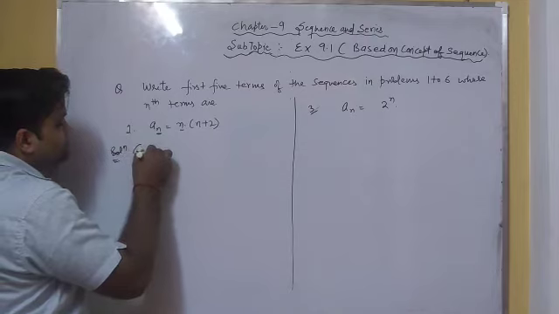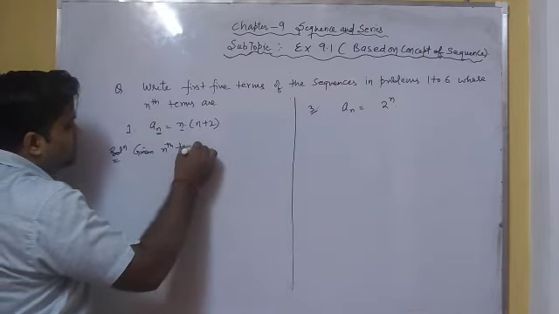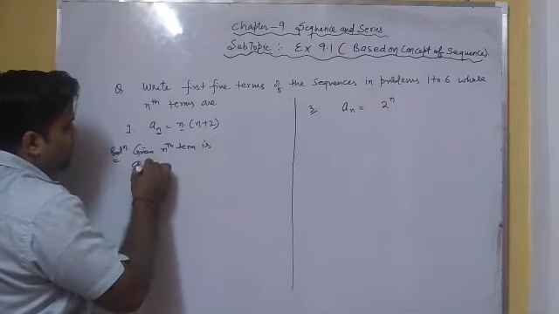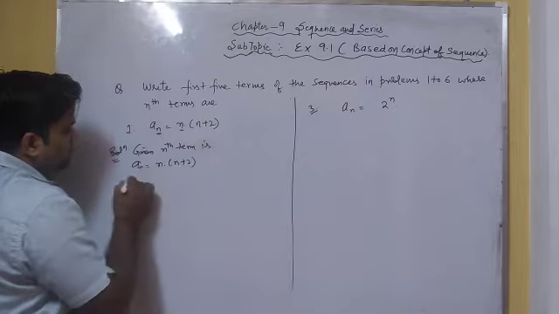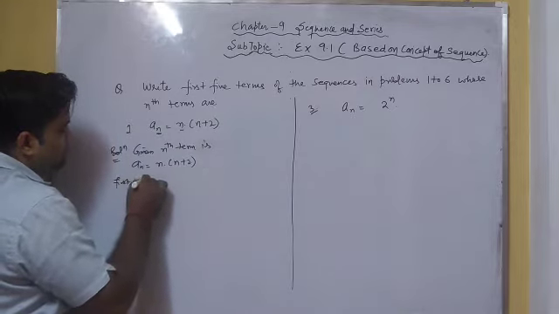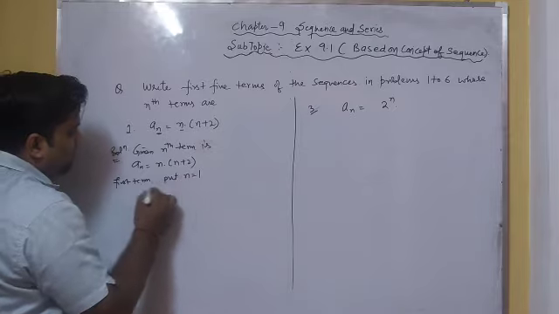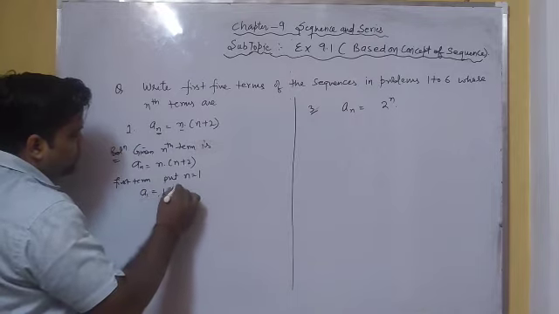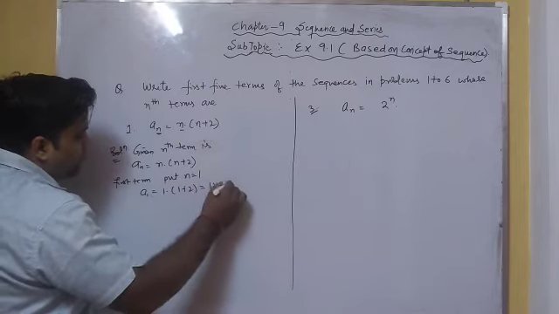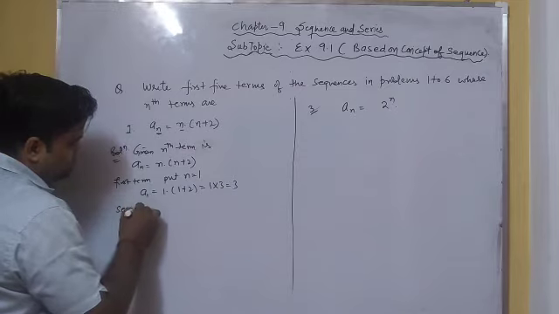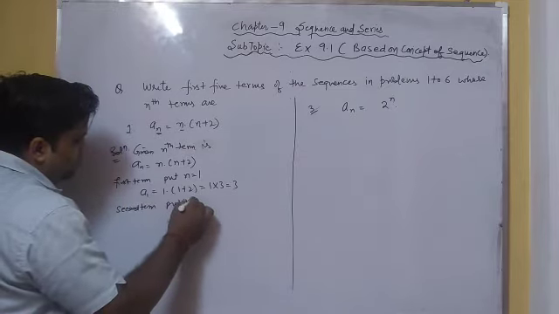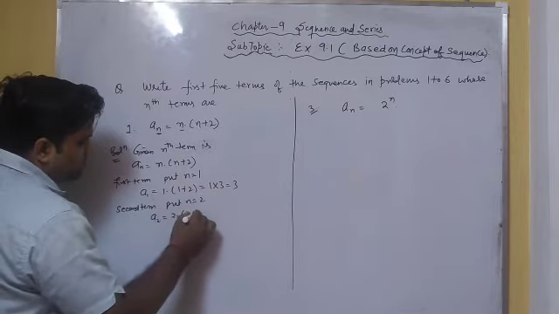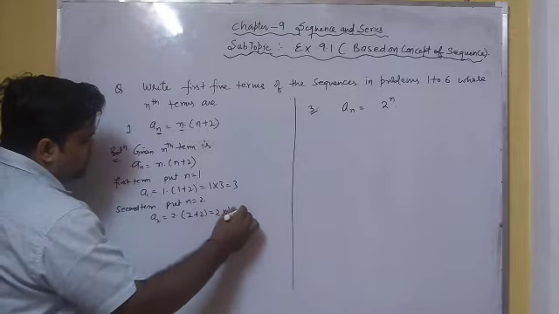Our given nth term of the sequence is an equal to n into n plus 2. For the first term we put n equal to 1. On putting the value 1 in this nth term, we get 1 into 1 plus 2. Finally on solving we get 3. For the second term we put n equal to 2. On putting n equal to 2, we get 2 into 2 plus 2, which is 2 multiplied by 4, which is 8.